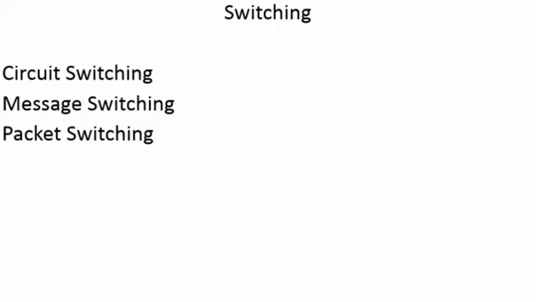So why are we using shared links to transmit the user information from one node to another? Because all the nodes cannot be connected in the mesh way, so no dedicated links can be used for all of them, right? The information can be switched or interleaved on shared links very easily, right? So this was all about switching, in which we discussed circuit switching, message switching and packet switching.